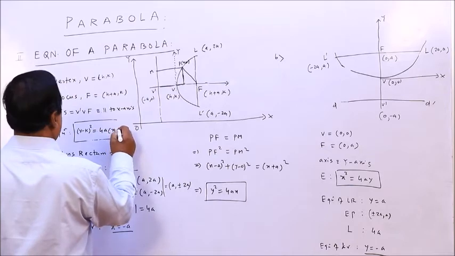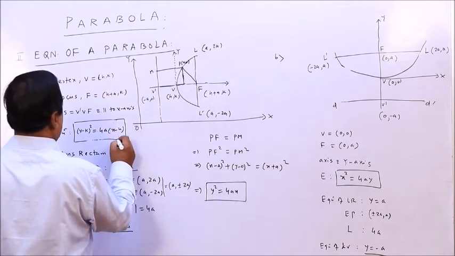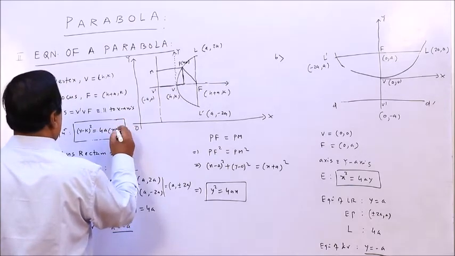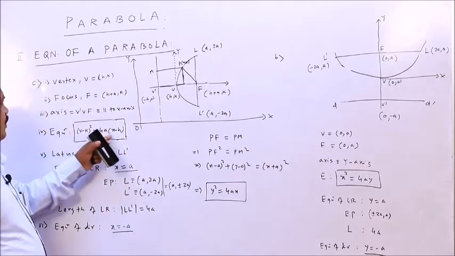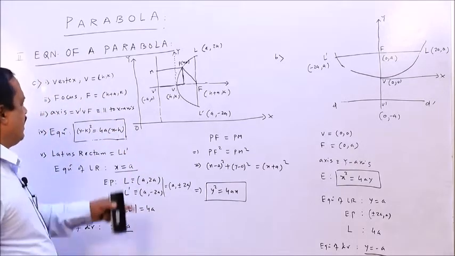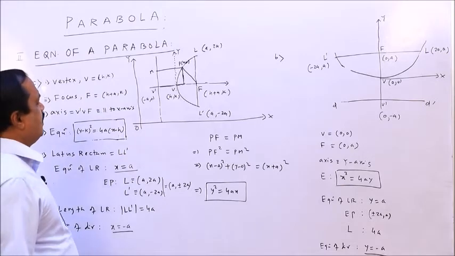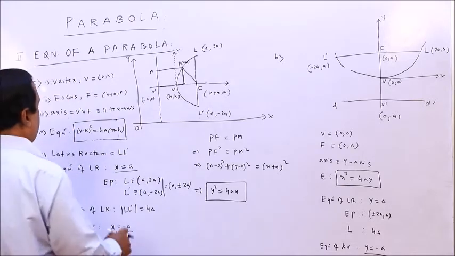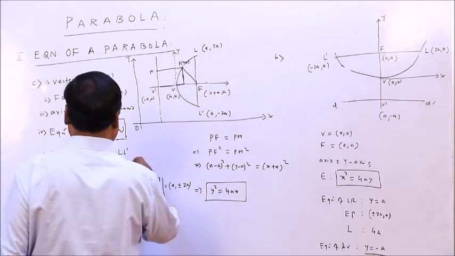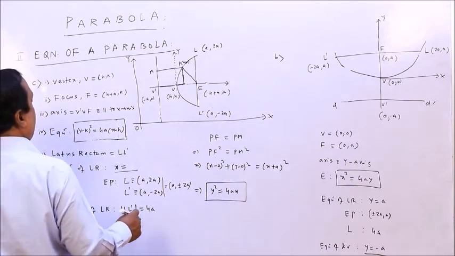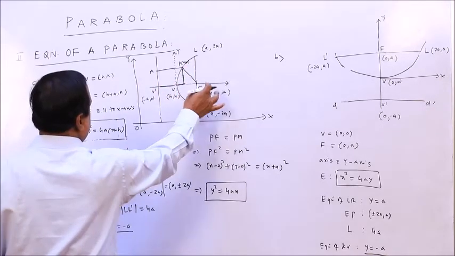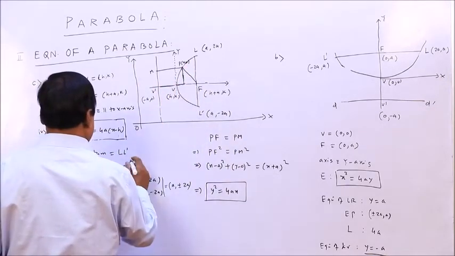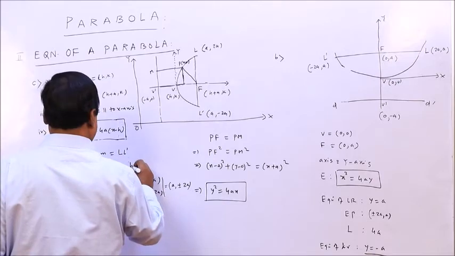My dear students, so you have covered up to standard form. These four cases constitute the standard form: a, b, c, d. So (y minus k) whole square is 4a(x minus h). Latus rectum, same thing. Here what will be the equation of the latus rectum? It will be h plus a. Clear? This is a line. This distance is h plus a. So this is x equal to h plus a.